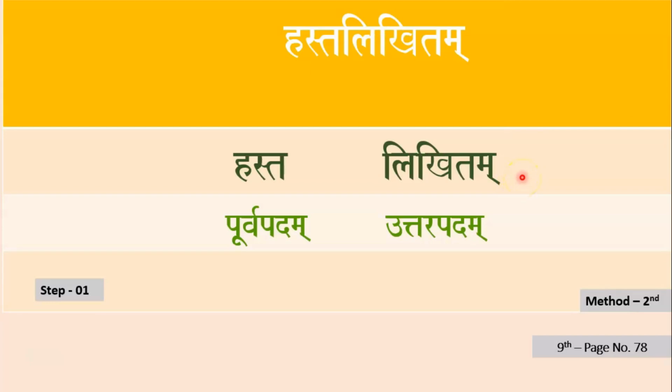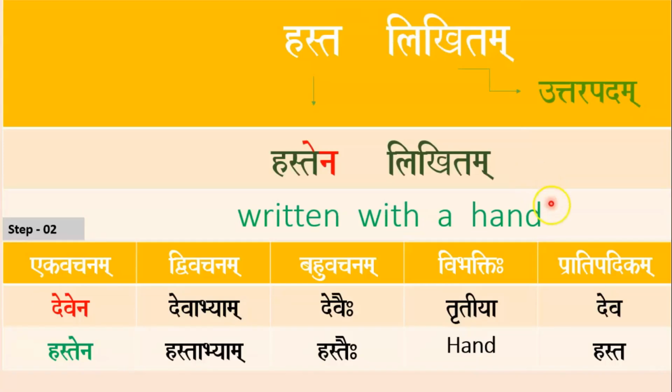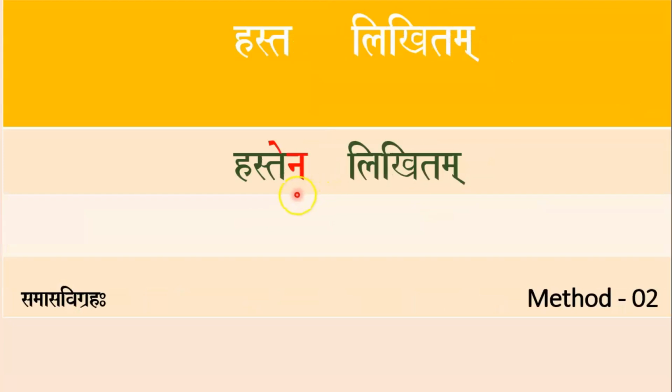According to step number 1, Hasta and Likhitam are split. Let's move on to our next step. Here, the meaning of this compound word is written with a hand. Here, the word with indicates instrumental case. That's why Purvapadam Hasta is replaced by Hastena. So, our Samasa Vigraha will be Hastena Likhitam.